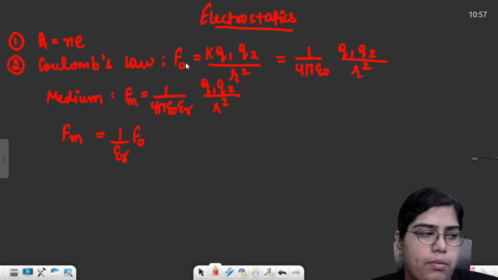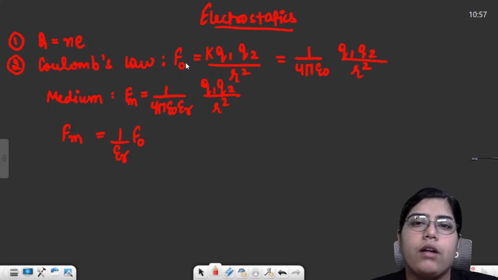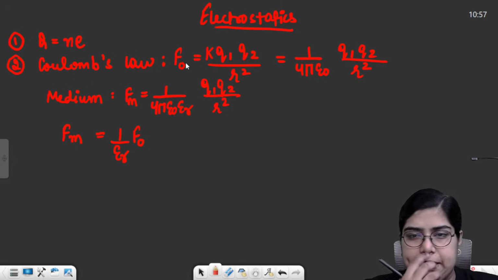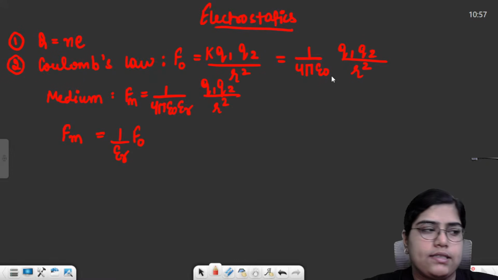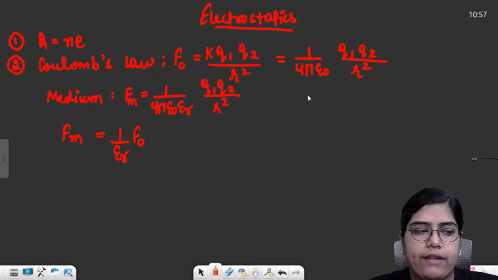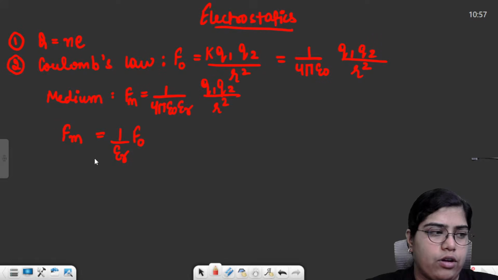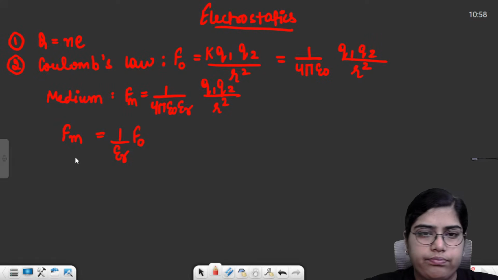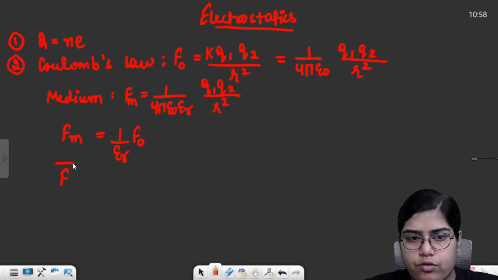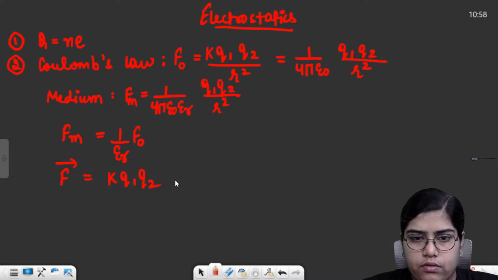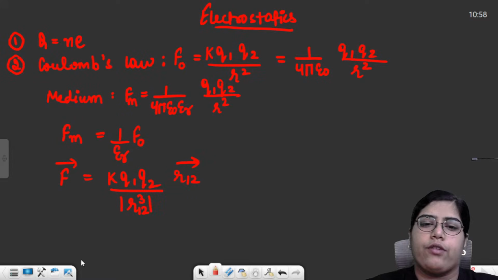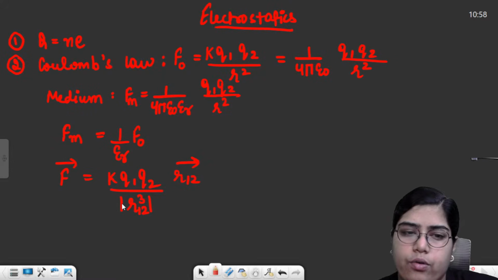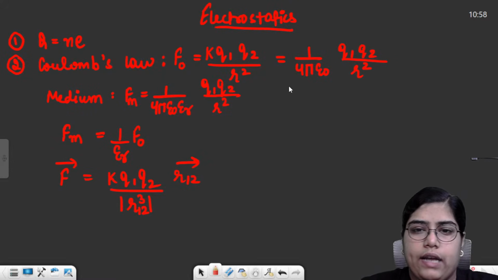So this was about Coulomb's law, and then you also saw the vector formula for Coulomb's law. When you take this R in terms of a vector form, that will give you the vector formula. I'll just write the vector formula also for you, right? The force vector is equal to K Q1 Q2 R12 vector divided by R cube. You can write it as the magnitude of R12 cubed. This will be the force acting.